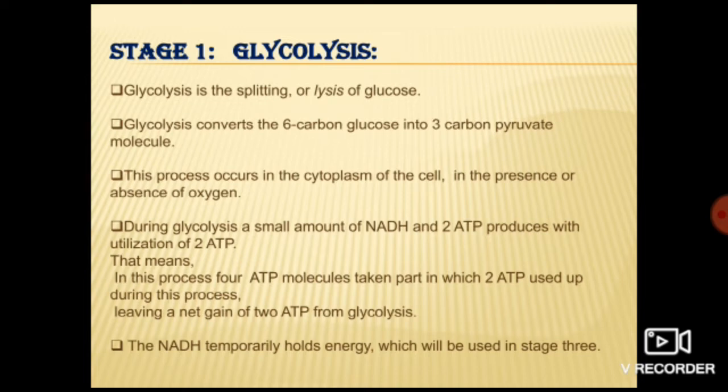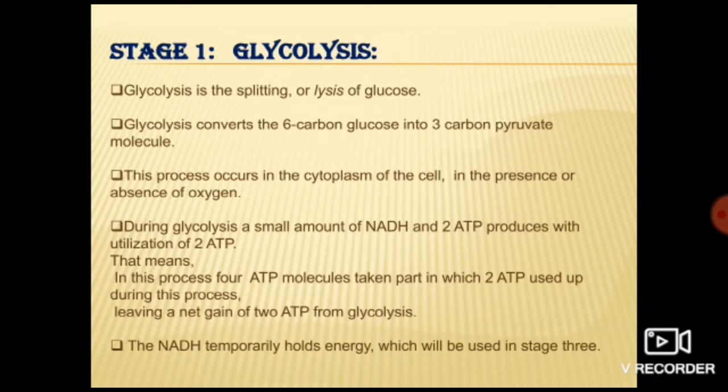That means this glycolysis process can occur aerobically as well as anaerobically. Okay, and what is the site of this glycolysis? Where does it occur? This glycolysis process occurs in the cytoplasm of the cell. You have already studied the cell, so in the structure of the cell, you know where the cytoplasm is. So in the cytoplasm of the cell, the glycolysis process occurs.